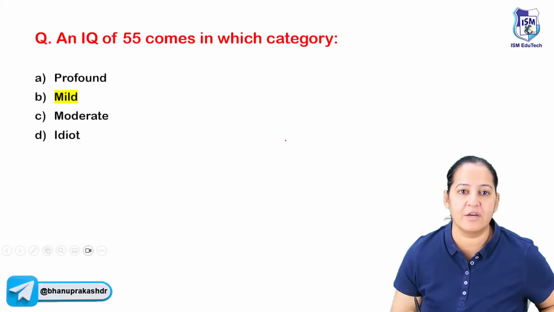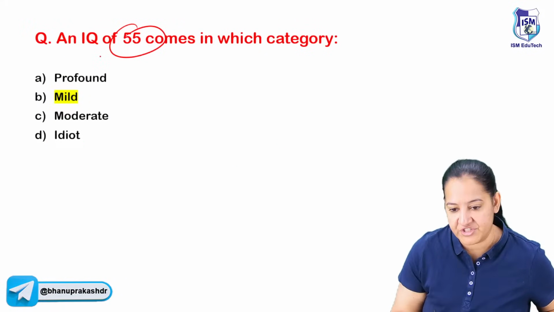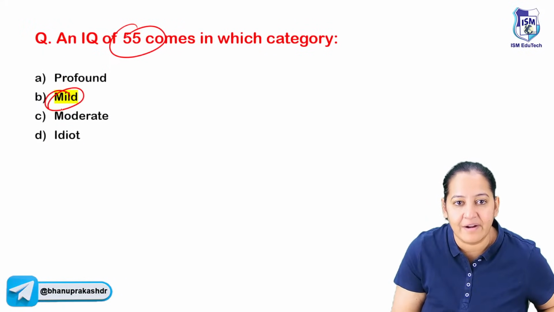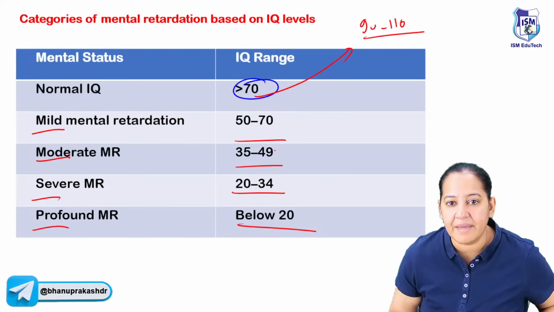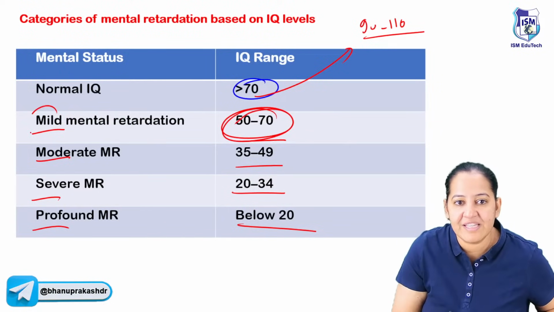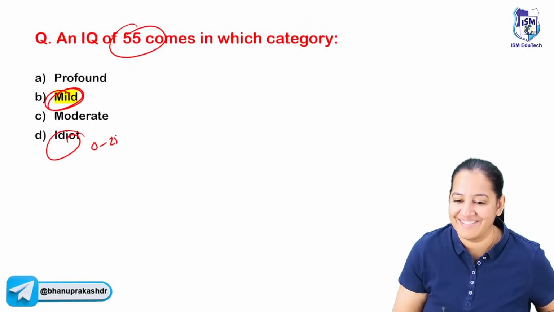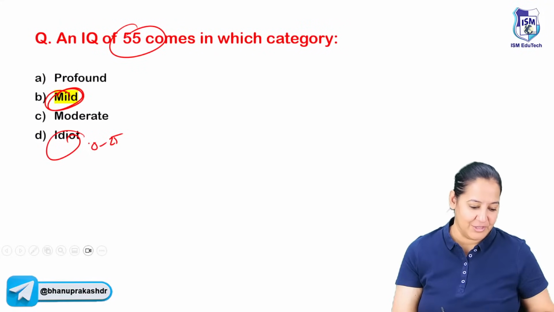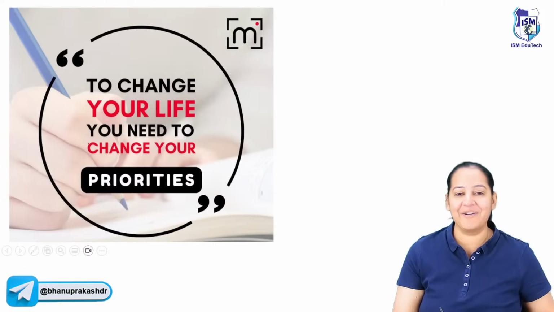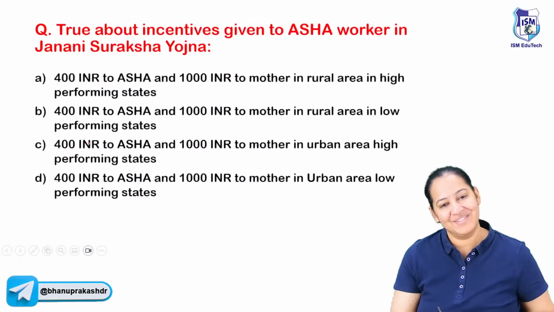So what are they asking in the question? They are asking 55 comes in which category? 55, so it is mildly retarded. Can you see 55? It is coming here. For idiot, it should be 0 to 25. So this is how you can crack this question. Got my point? So this is the thing.